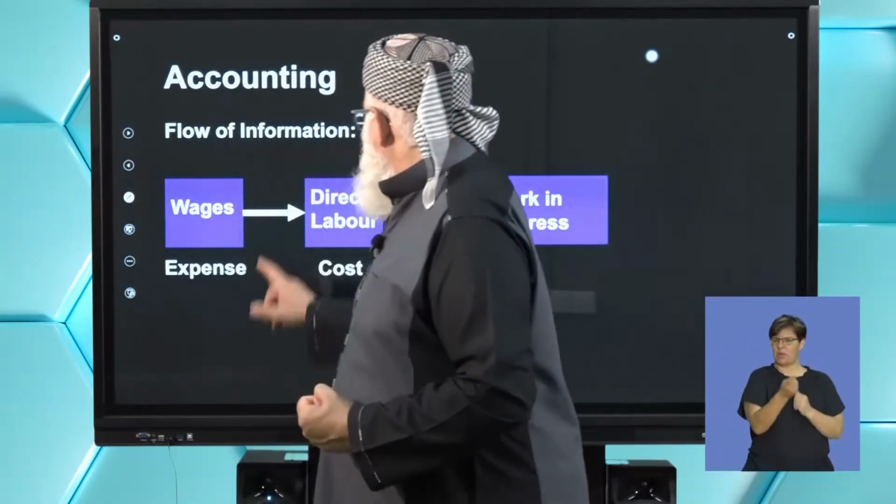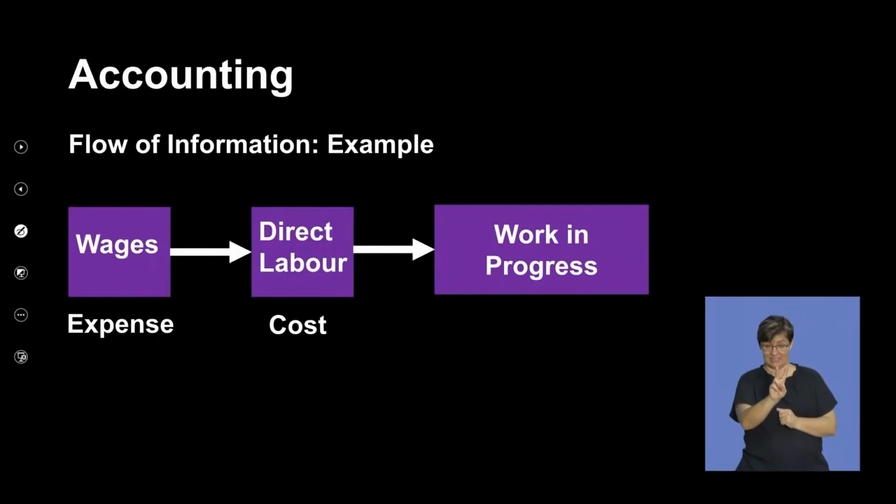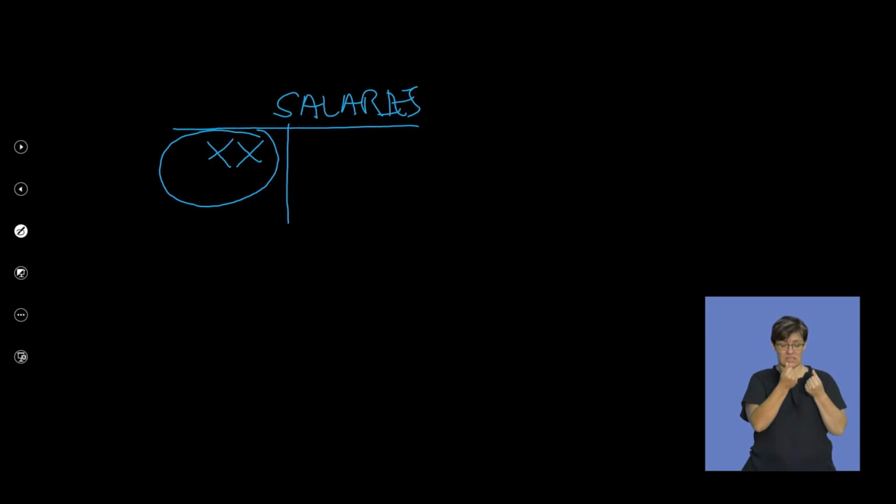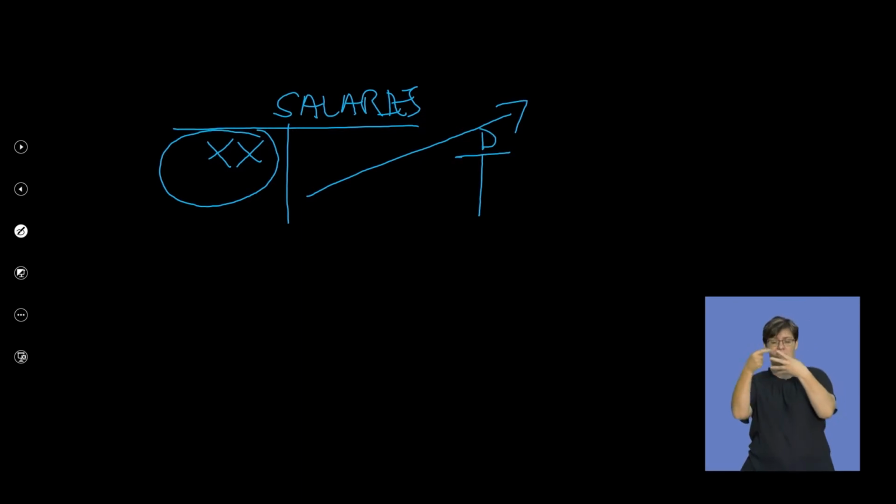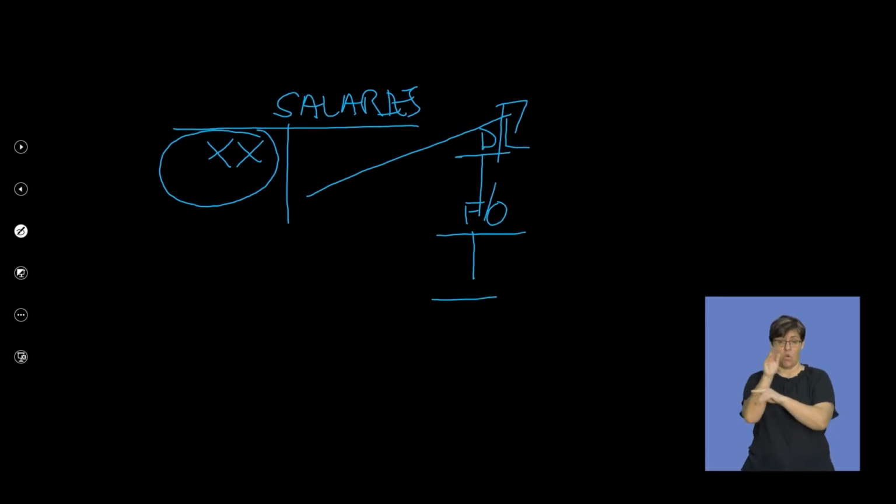Notice that once you've apportioned that wage or that salary to its relevant cost component, watch, this here will go to different cost components. It will go to, one, direct labor. It will go to factory overheads. It will go to selling and distribution.